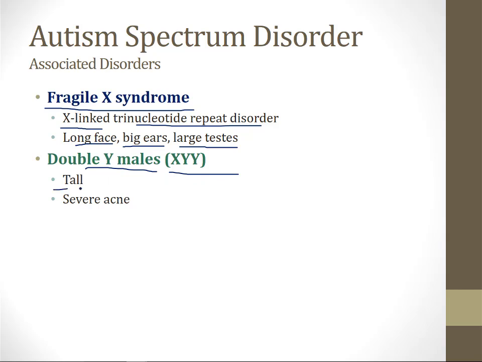They tend to be tall and have severe acne, and they also have a higher incidence of autism. And an easy way to remember this is both of these are genetic disorders associated with the sex chromosome. So if you forget the exact disorders and you have a board question, look for something involving the sex chromosomes. That's usually the type of thing associated with autism.